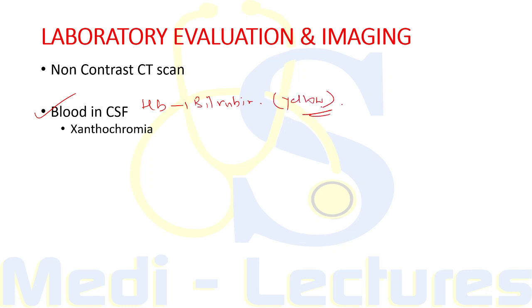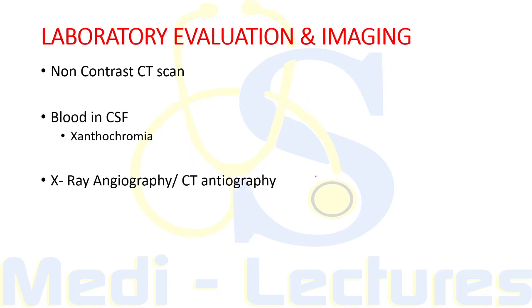This CSF becomes yellow and this is known as xanthochromia. So this develops in 6 to 12 hours, peaks in intensity in 48 hours and remains for 1 to 4 weeks after SAH.